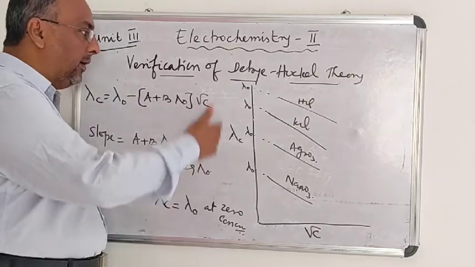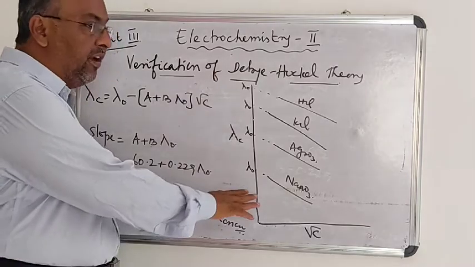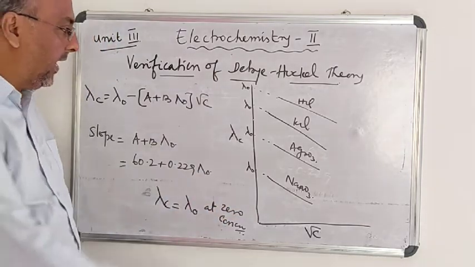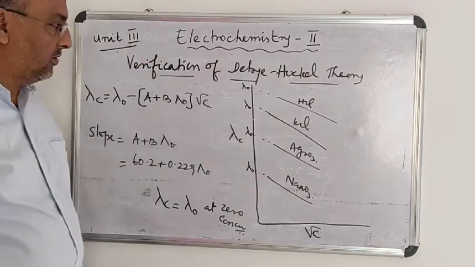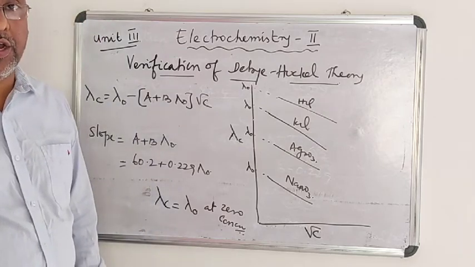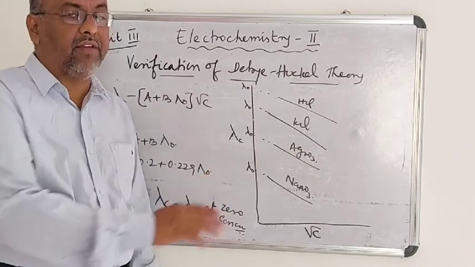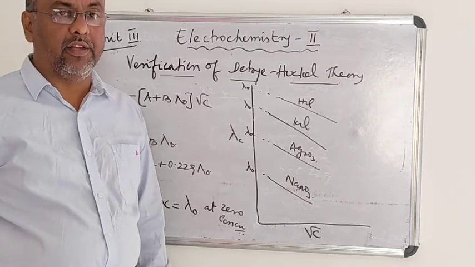So therefore, the Debye-Huckel-Onsager theory has been experimentally verified, by graph, for many strong electrolytes. This is so much about Debye-Huckel theory of strong electrolytes and its graphical verification. The next topic we will study in the next